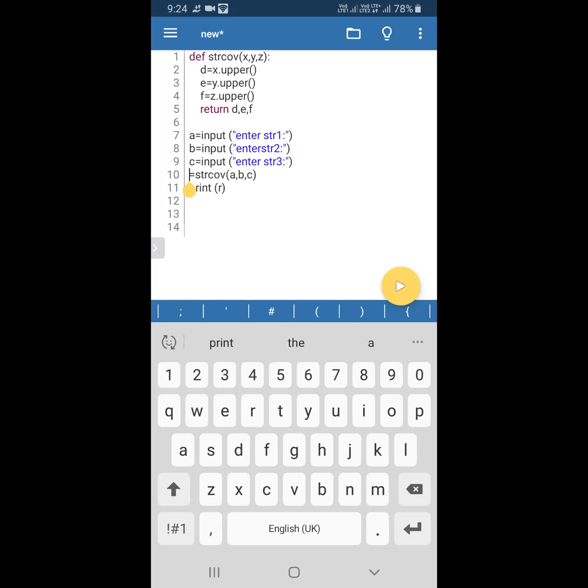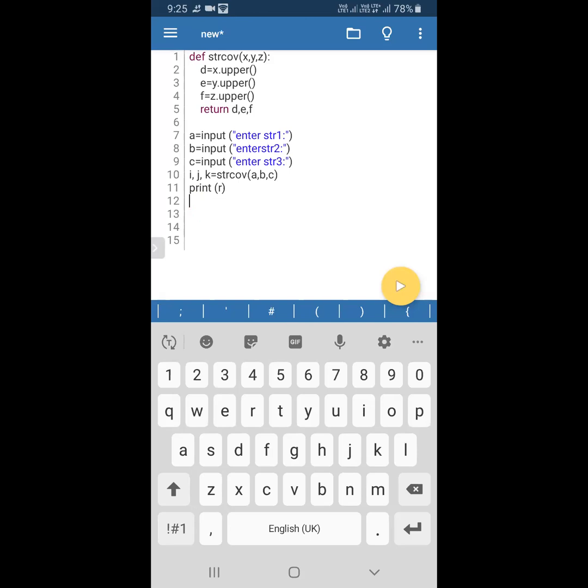I will just use i comma j comma k. Okay, so three variables. You can see the 10th line. Here I'm making three variables, i and j and k. Three variables I'm assigning in order to receive the multiple values from the function. Because the function is returning three values, here three variables are ready to receive the three values.